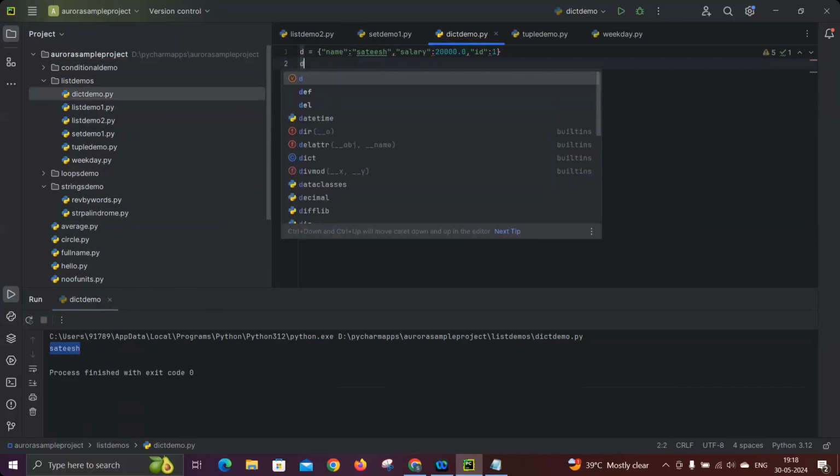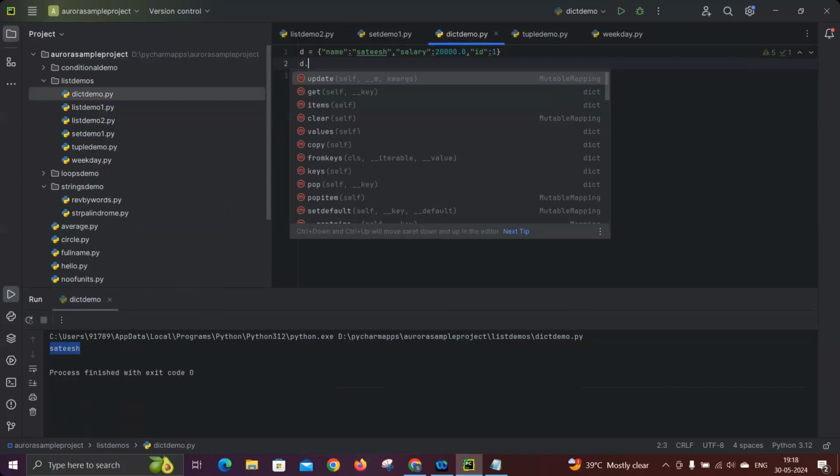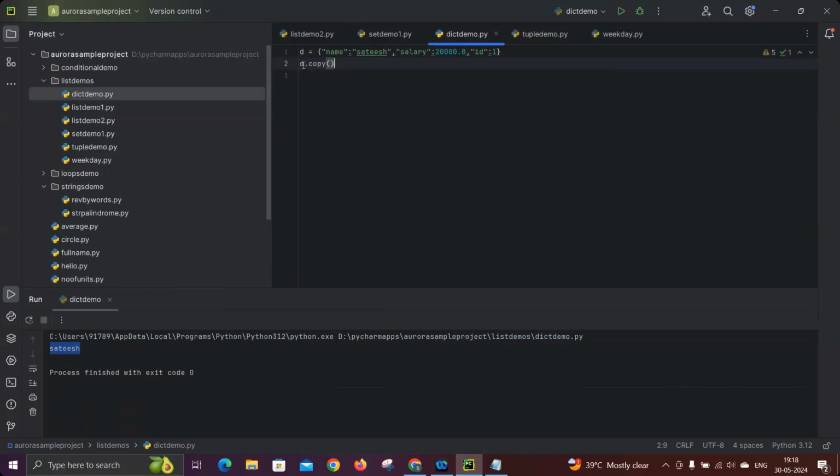Here we have so many methods. See that update, as we covered, items, and clear, as you know, always clear will remove all the data from the dictionary. Values, as I covered. Copy means it will create a duplicate copy of the dictionary. So let's take an example, d1 equal to d dot copy, which I wrote. Now d1 also has the same data. See, print d1. Okay. Now you will get the same output as d.